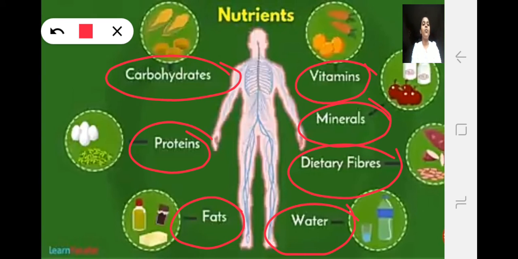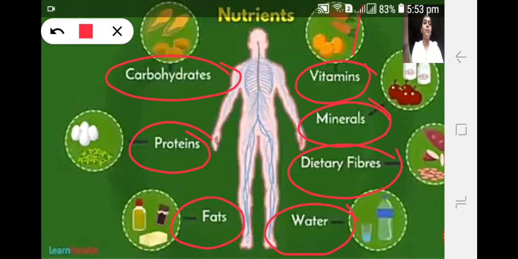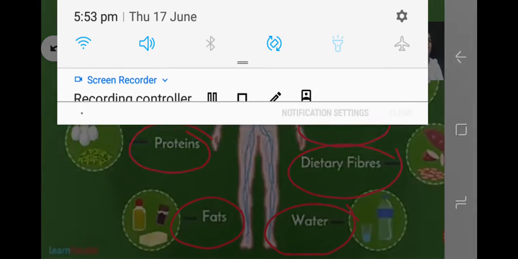These are some nutrients present in your food, and these nutrients are rich in particular, specific food items. They are not present in all types of food items. So that is why your mom will tell you to eat all types of food. So let us begin with each type of nutrient.